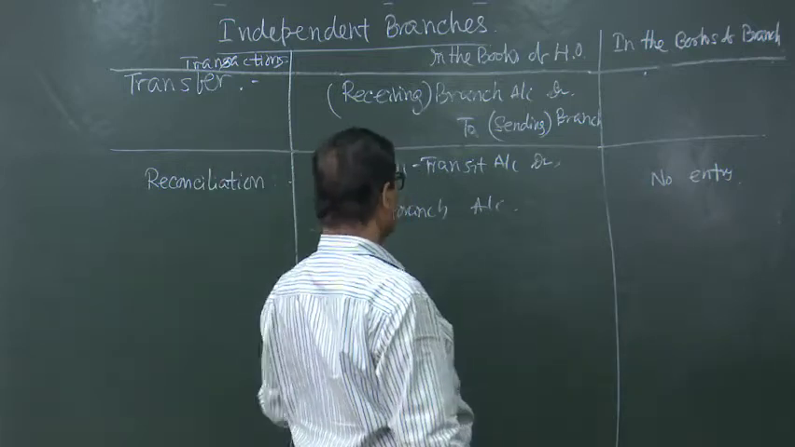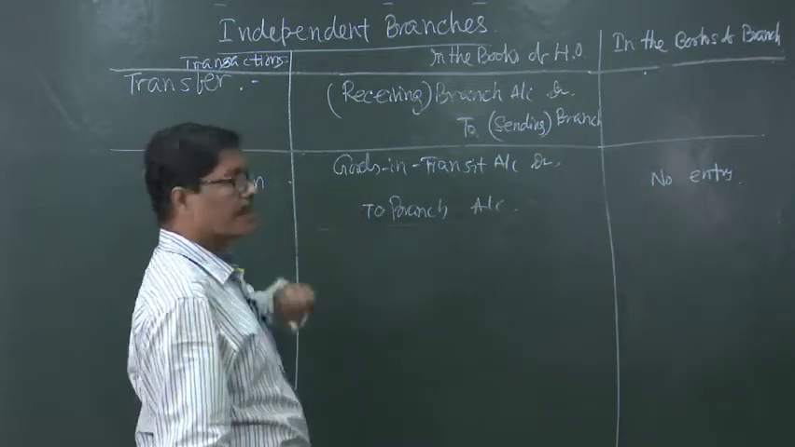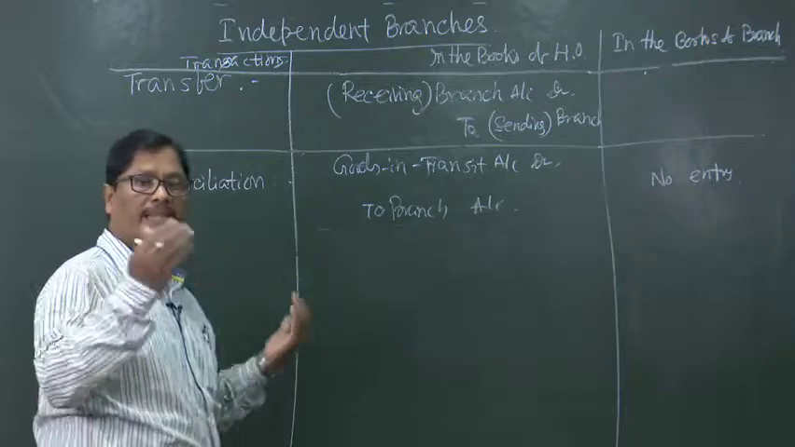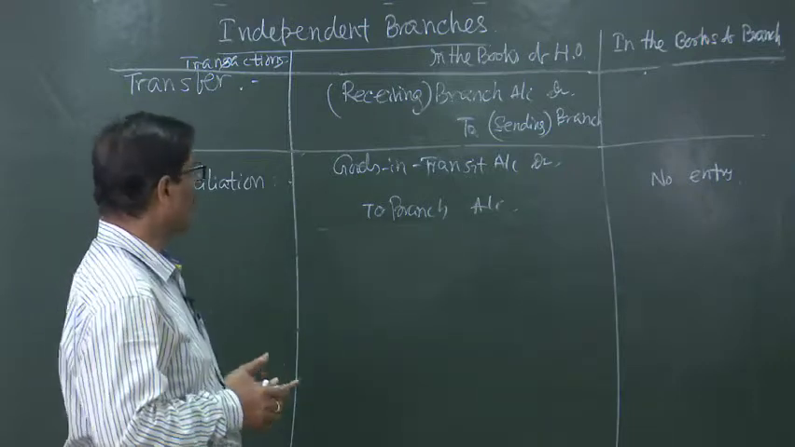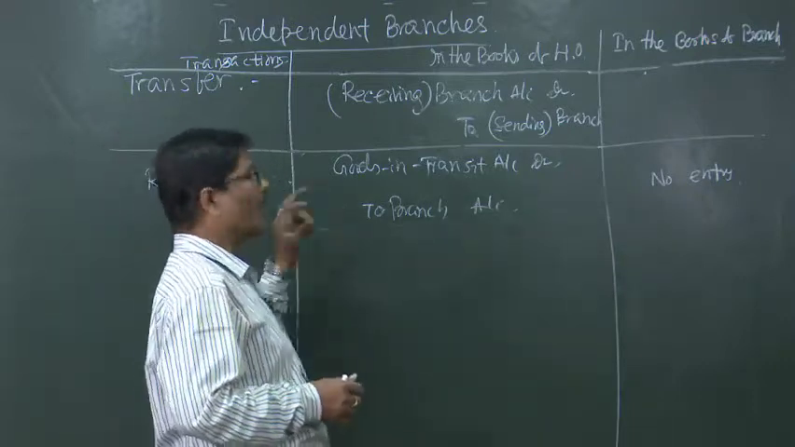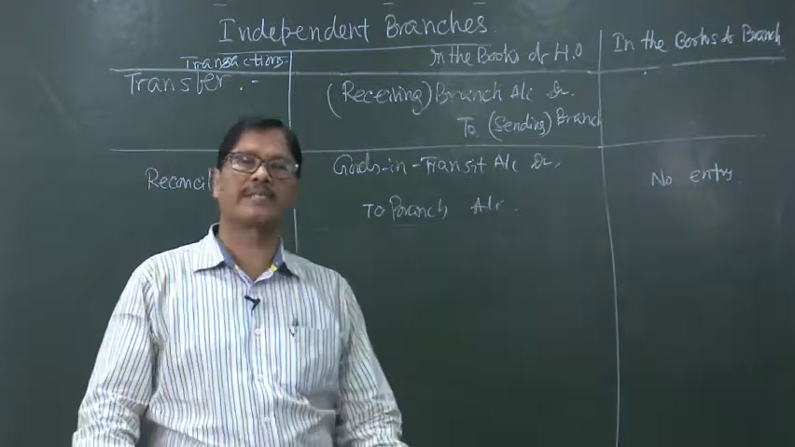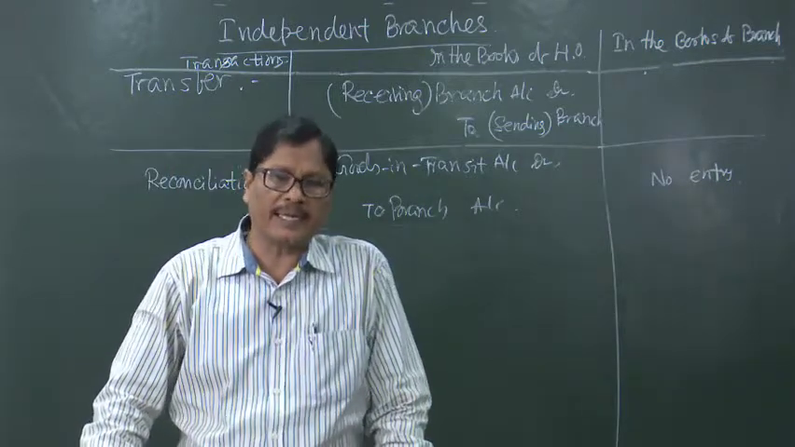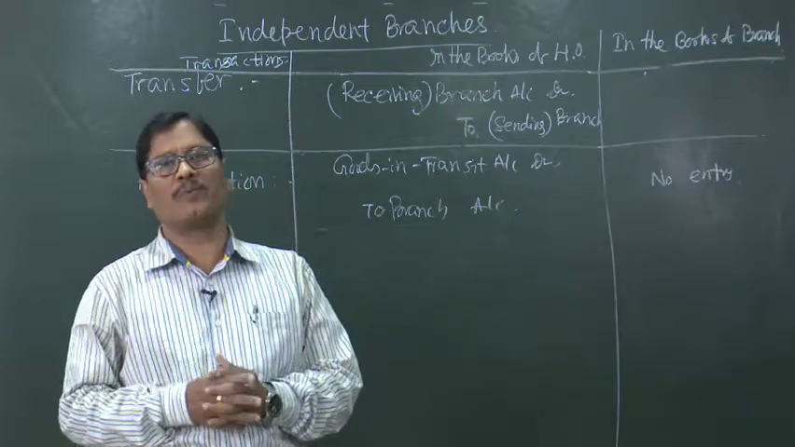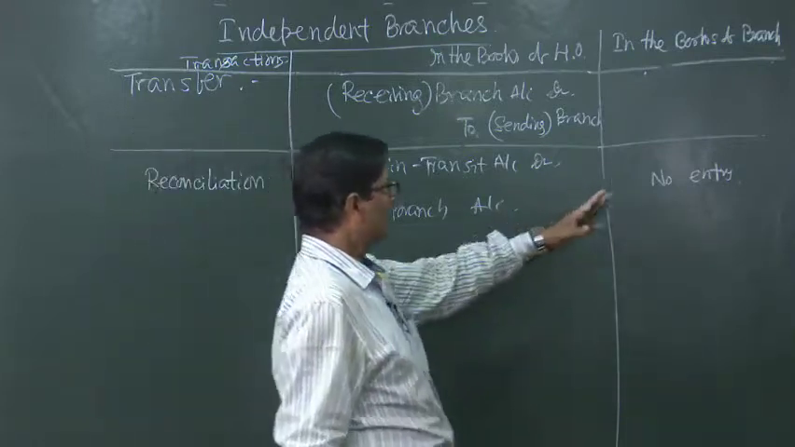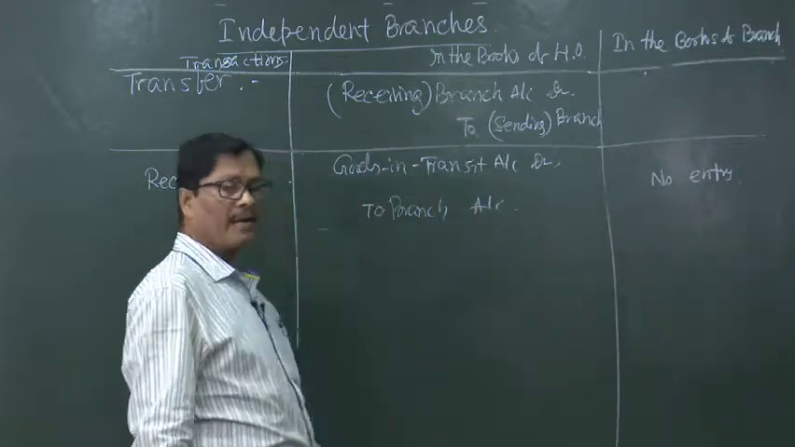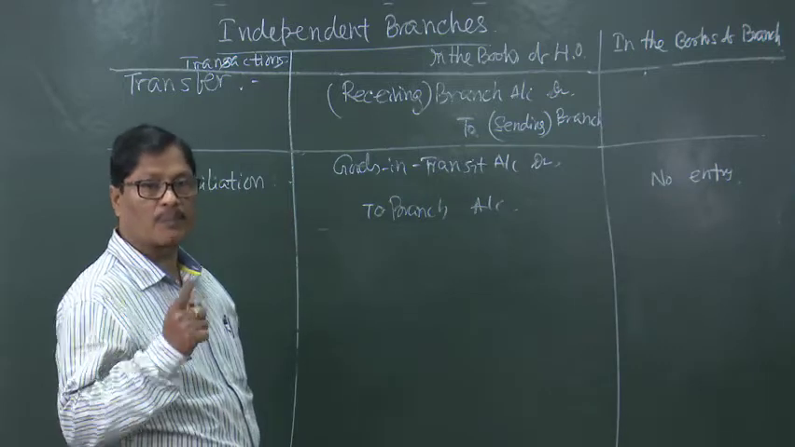Again, one more thing is cash in transit. Suppose the branch has sent cash and debited the head office, but the head office has not received. That means this is cash in transit. For the cash in transit also, when reconciliation is made, either the branch or the head office can pass the entry, but not both.